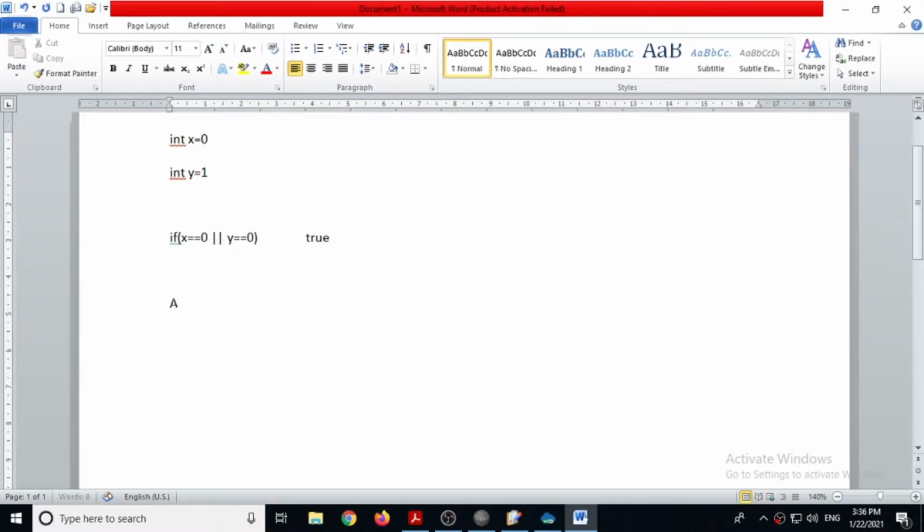Remember, the AND operator gives true if both the operands are true, and the OR operator gives false if both the operands are false. If both are false, then only OR will give false, otherwise it will give true.